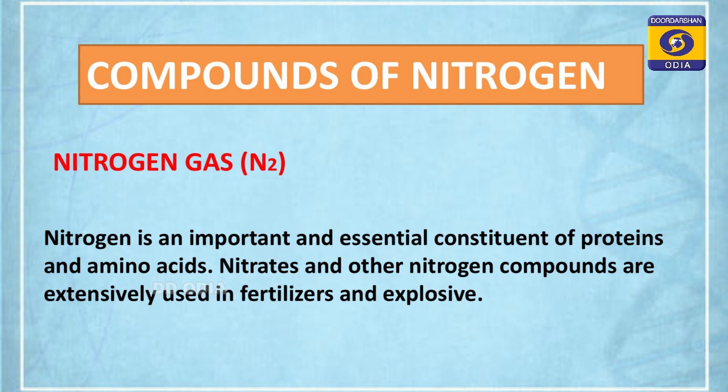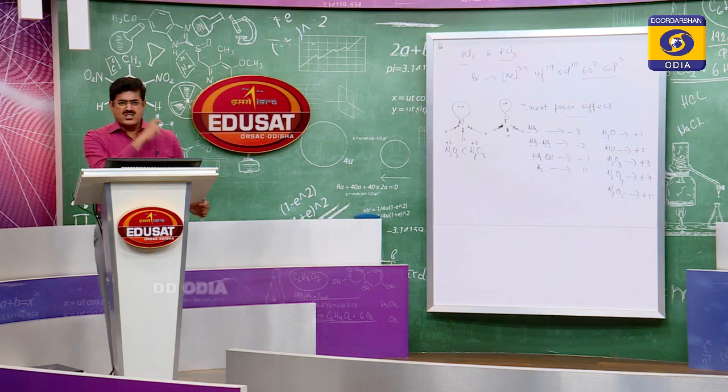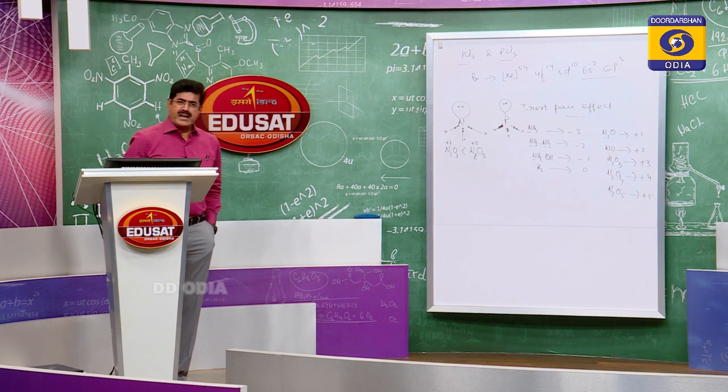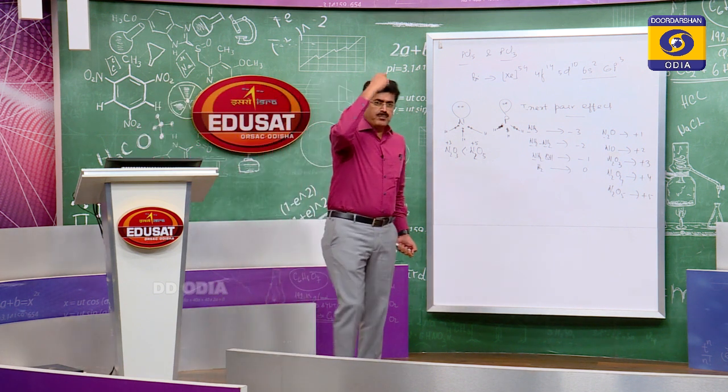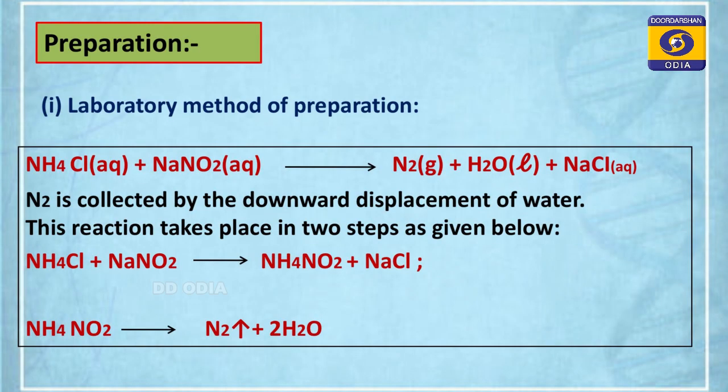Nitrogen is an important and essential constituent of proteins and amino acids. Nitrates and other nitrogen compounds are extensively used in fertilizers and explosives. First, we will discuss the preparation of nitrogen. See, how is nitrogen gas prepared in the laboratory? Very simple. You take ammonium chloride and sodium nitrite, which are available in the laboratory, prepare a mixture and heat it. You will have nitrogen gas, displayed on the TV screen.